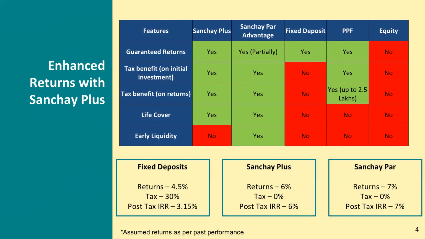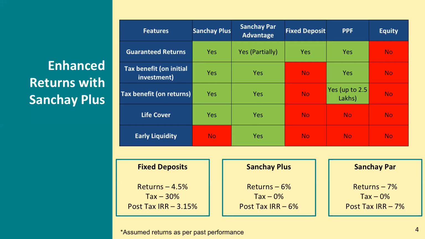Additionally, they come with life cover and early liquidity. With Sanchay Par Advantage, as we just saw, we have an early liquidity option, which is not present with your fixed deposits or your PPF. Also with PPF, there is now a limit that only up to an investment of 2.5 lakh rupees can you claim tax benefit on returns. Till now, Sanchay Plus and Sanchay Par haven't been included in this, and it becomes an ideal solution for those customers who are looking for a tax-free income.